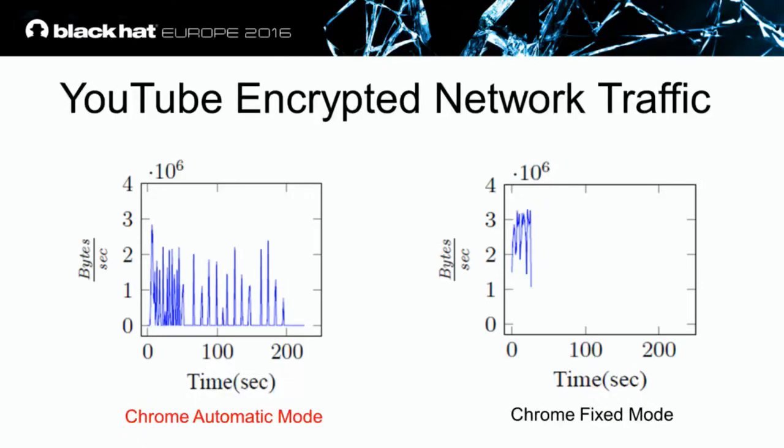Now, there is an alternative mode. It's named the fixed mode. In this mode, you request from the player a specific video quality. Since the player knows what quality to download from beginning until the end, it downloads a 3 minute video very, very fast, and after around 40 seconds, the video is fully downloaded.